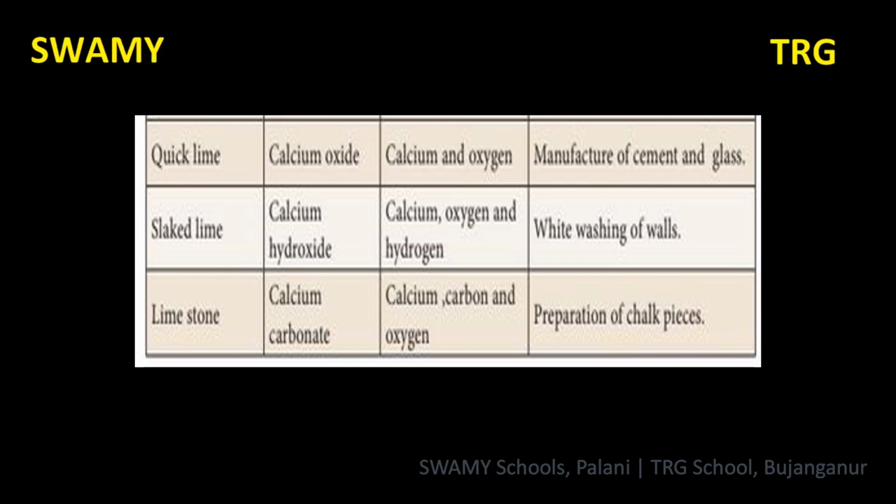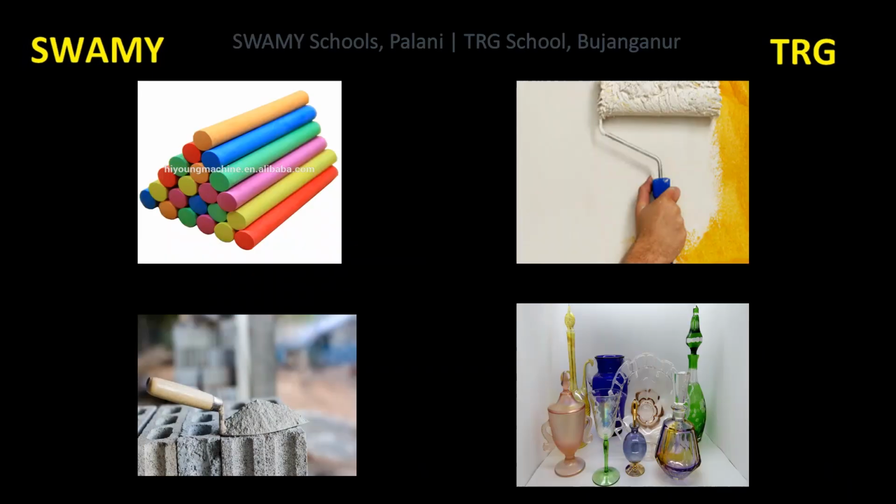Then limestone, calcium carbonate. Its chemical name is calcium carbonate. Formula is CaCO3. Constituents are calcium, carbon and oxygen. It is used to prepare chalk pieces. Here we have the pictures of uses of compounds. Quicklime is used in cement and glass manufacturing. Slaked lime is used in whitewashing of walls. Limestone is used in preparation of chalk pieces.